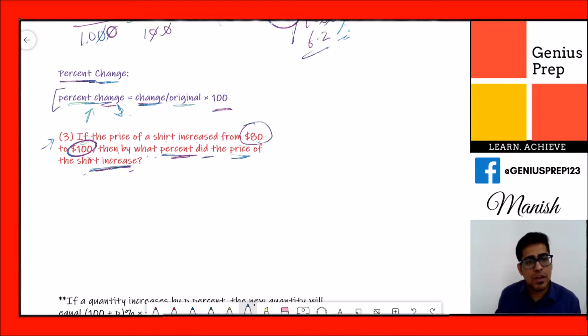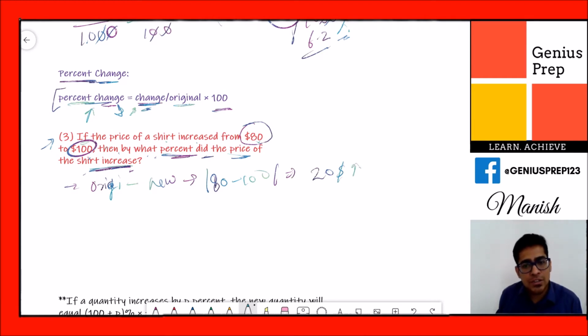So this is a formula we will use in this kind of question. So what does this change mean? Change means the original price minus new price. That is, original is $80 minus $100. You can use modulus here because we don't want a negative.